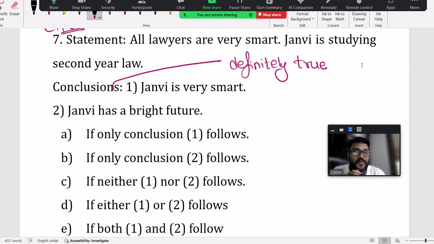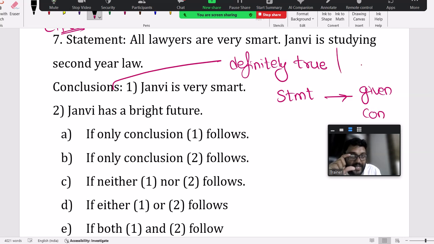All lawyers are very smart. Janavi is studying second year lawyer. That's the statement. See, what is the procedure? Using the statements, decide which given conclusion is definitely true, always true. You have to check. So you decide given conclusions depends on the statement.